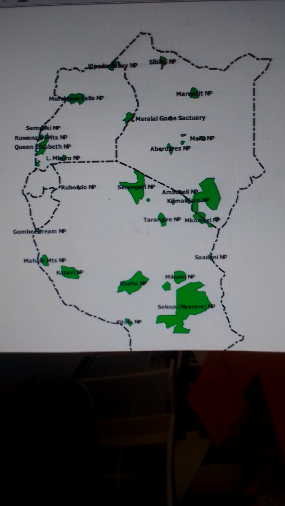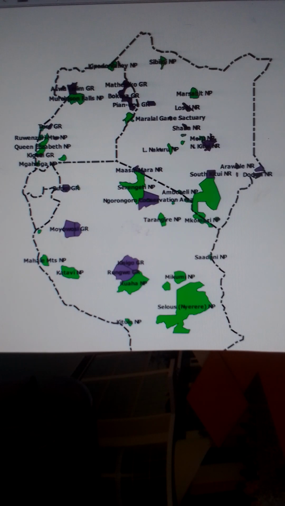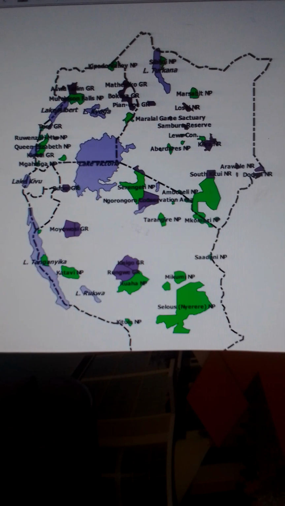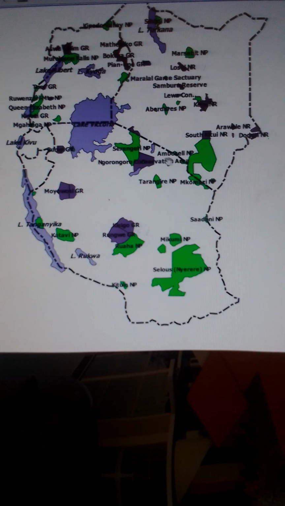So those are the national parks, game reserves, and animal sanctuaries or conservation areas in East Africa. That is how they are distributed and their names.